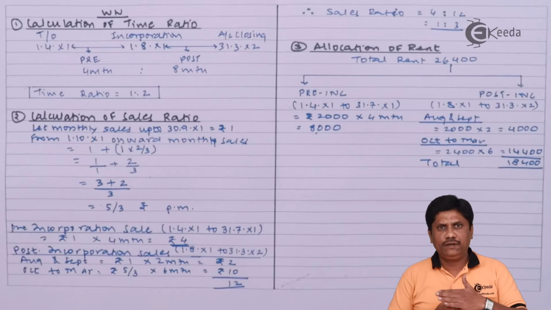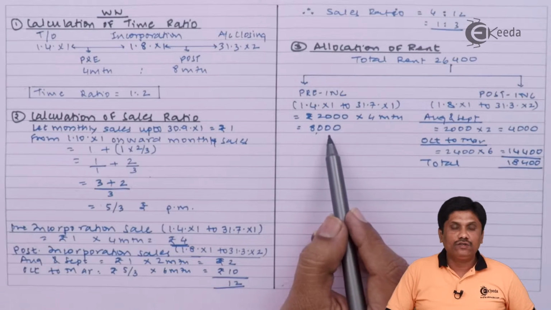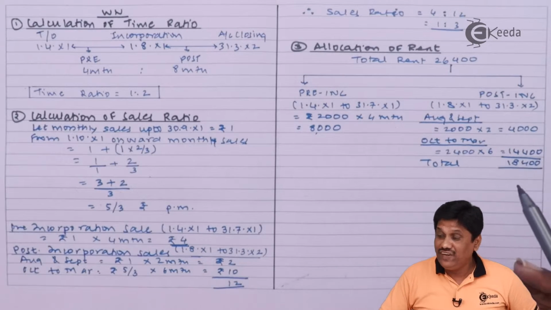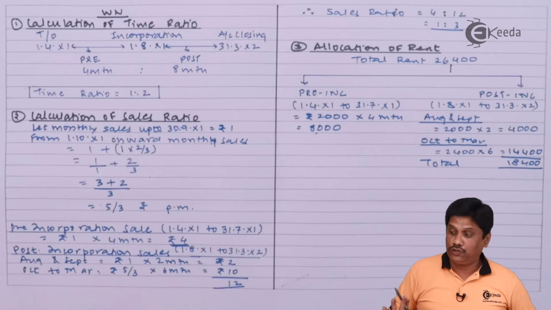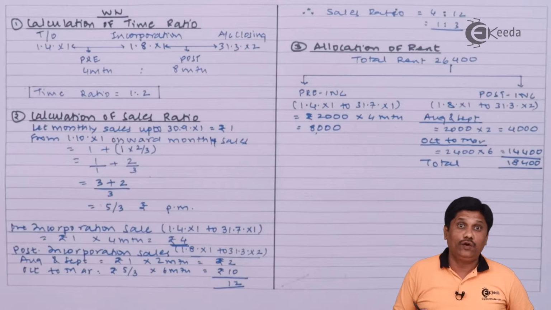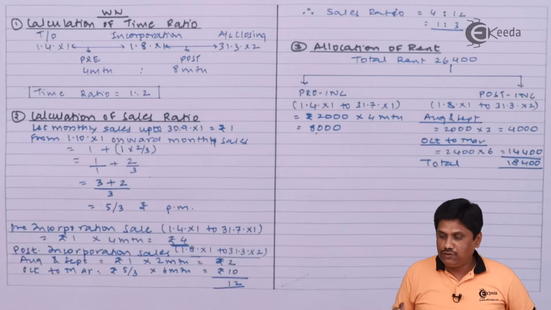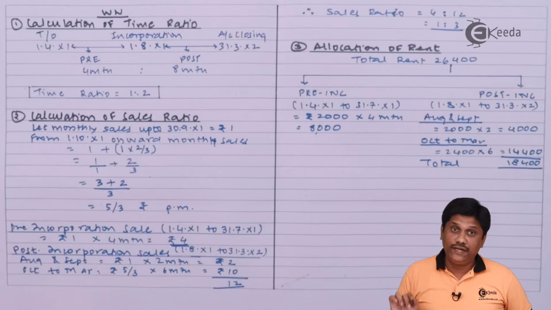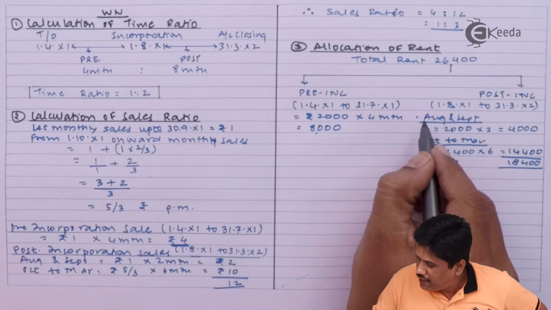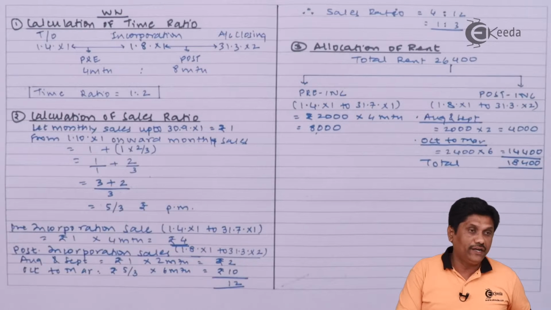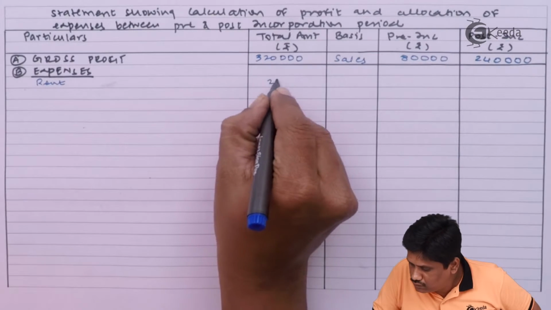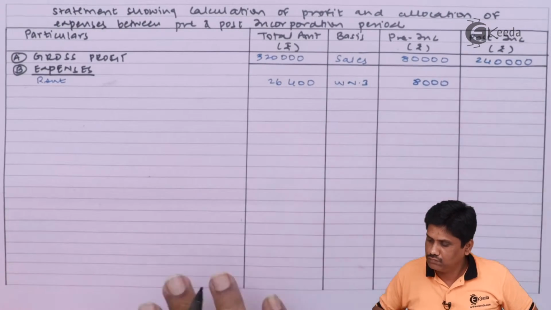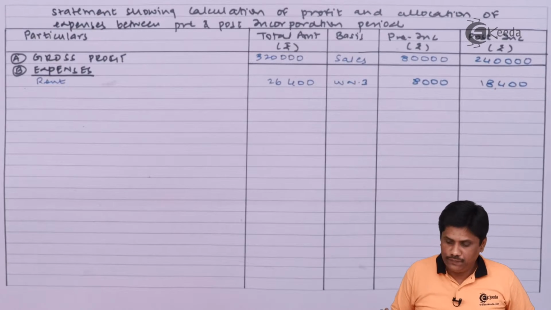One shortcut, top secret between you and me. If you have derived 8,000 for pre-incorporation, it goes without saying the remaining rent will be for post-incorporation. So working will carry the weightage. Therefore, I am showing the working. But the shortcut is very clear because they prepared a P&L account and they gave you the P&L account. So if you find one figure, the second could be a balancing figure. No need to calculate. But to get the marks, I need to write. Okay. So I have written my rent allocation. So I am writing in my main answer. It is 8,000 and 18,400.